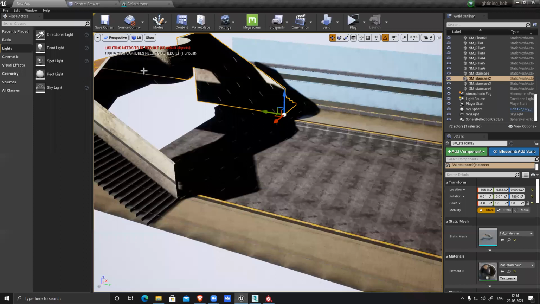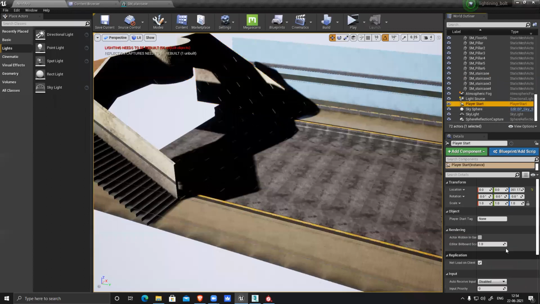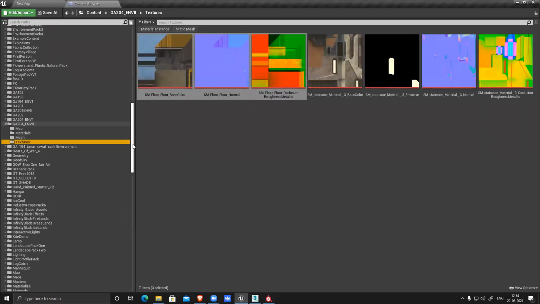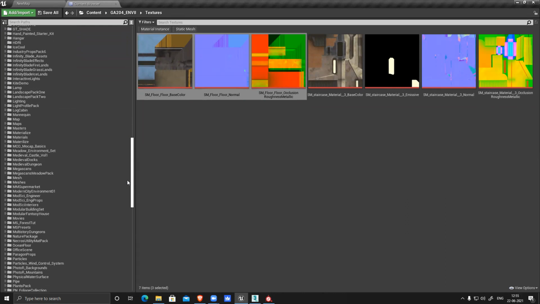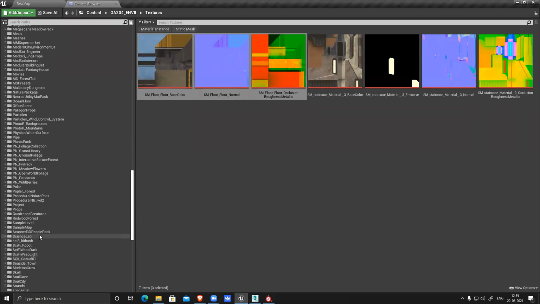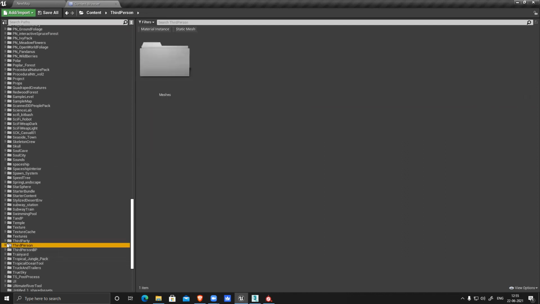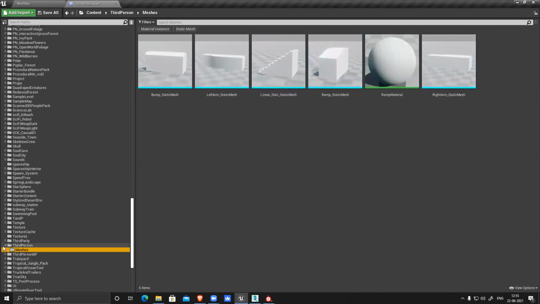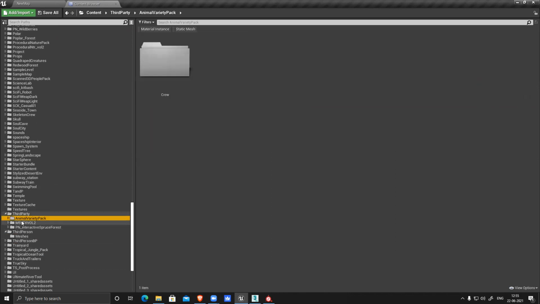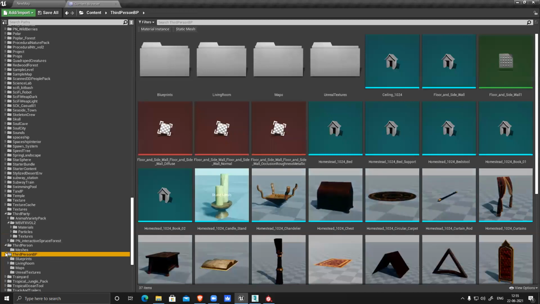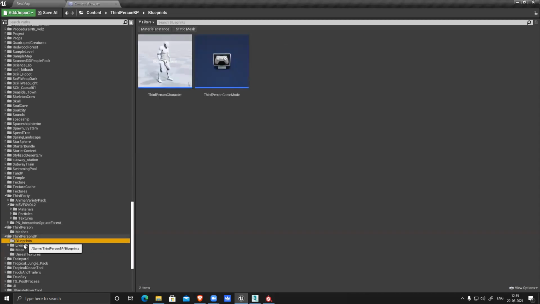I can open Unreal and then go to my player start. This thing is there, right? Close this one. In starter content, there is a third person folder. I have used the third person BP. There is a model that the player we are using has. That same model is there.